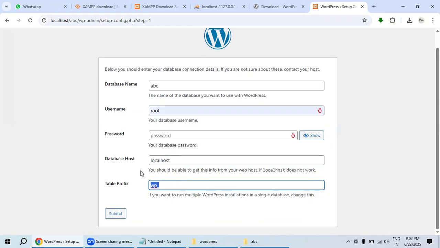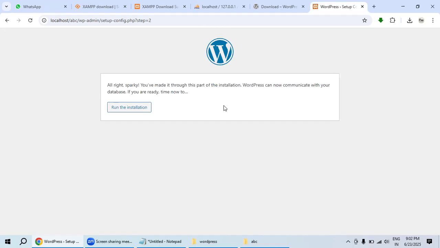First of all, we need to create a database and set up the database name. Then we need to provide that database name, and the rest of the values are the default values we need to use. Did you understand? And then after that, just hit submit. Now we are installing WordPress into XAMPP itself, so run the installation.